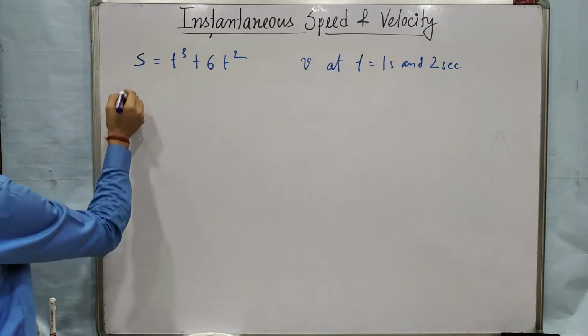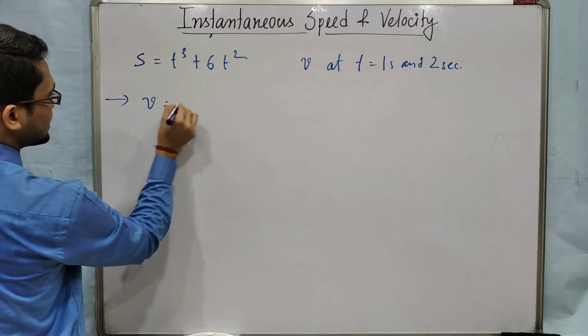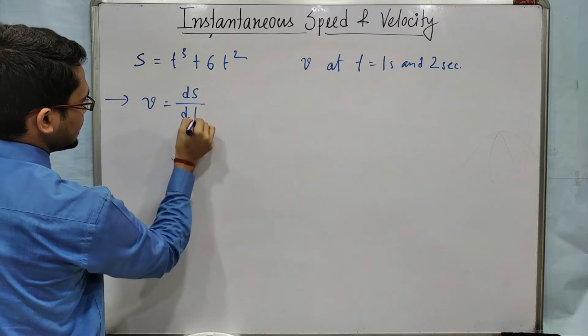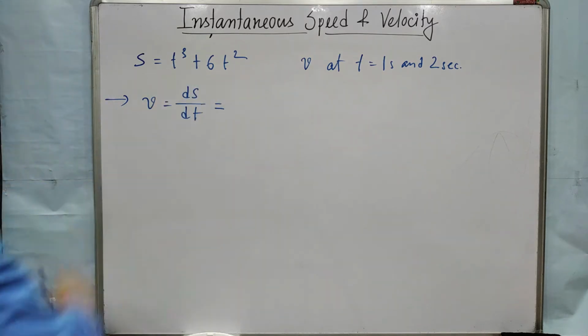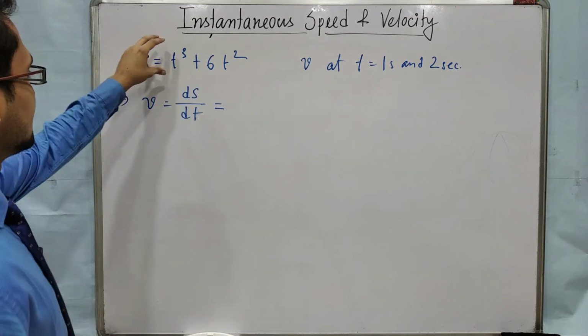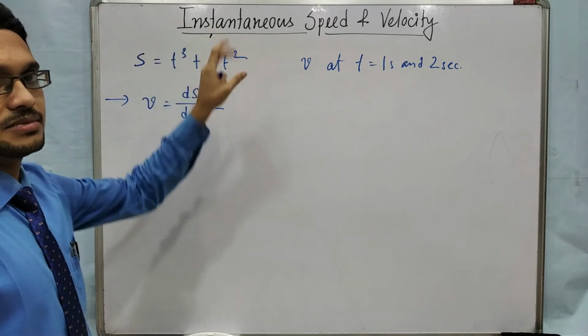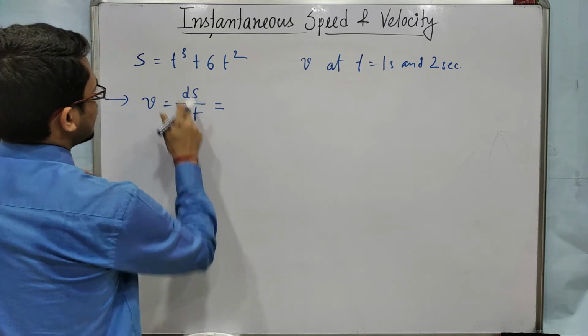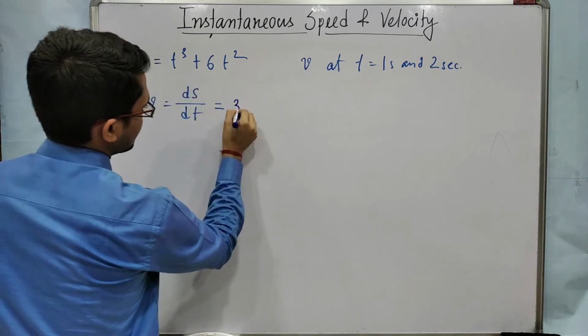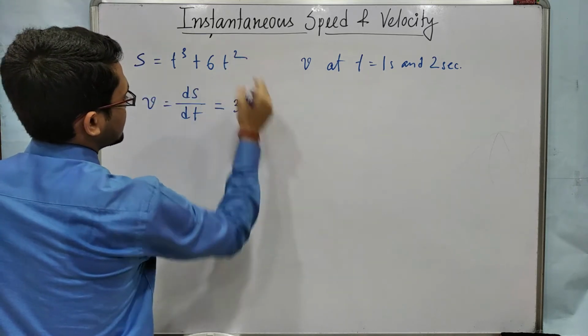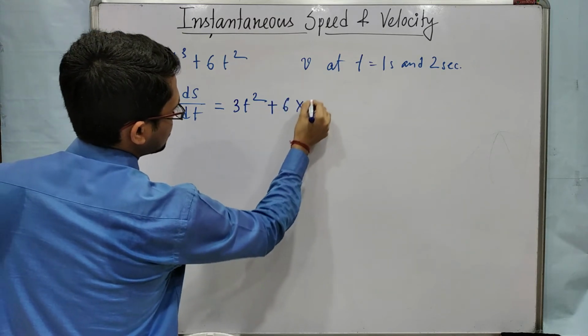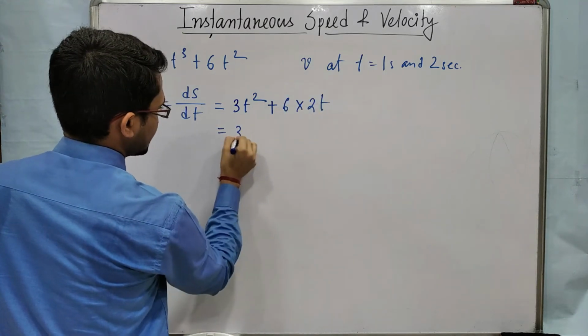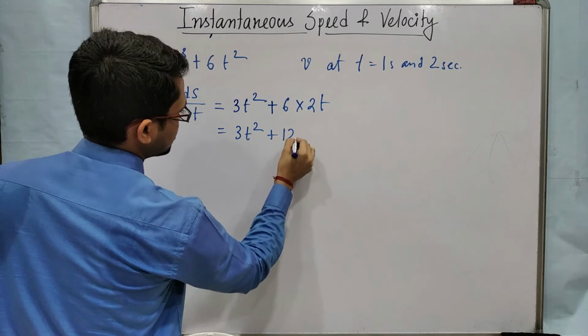Okay, so instantaneous means we will use ds/dt, the derivative. Here, how will you do the derivative? We will do the derivative of each term separately, as we had already learned. So ds/dt means the derivative of t cube, which is 3t square. Then the derivative of 6t square is 6 into 2t, that is 12t. So v = 3t square plus 12t.